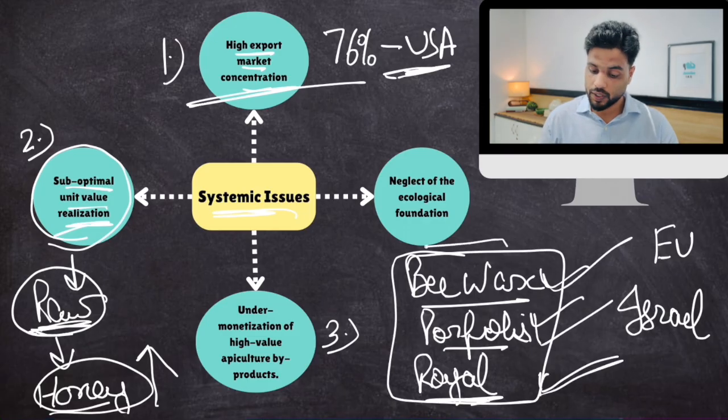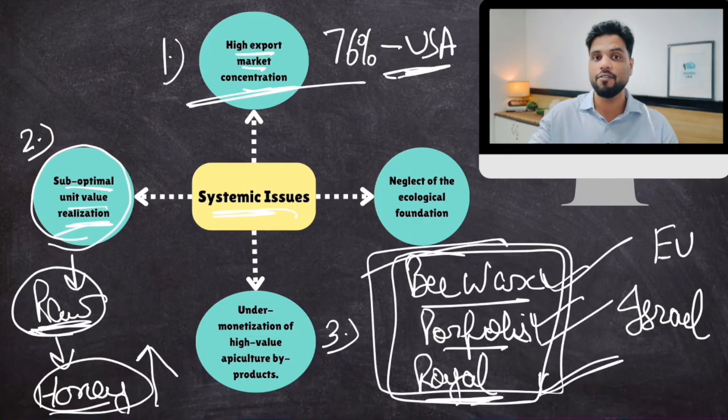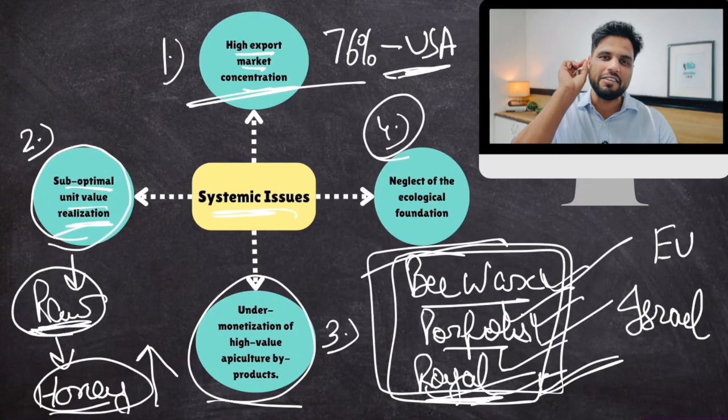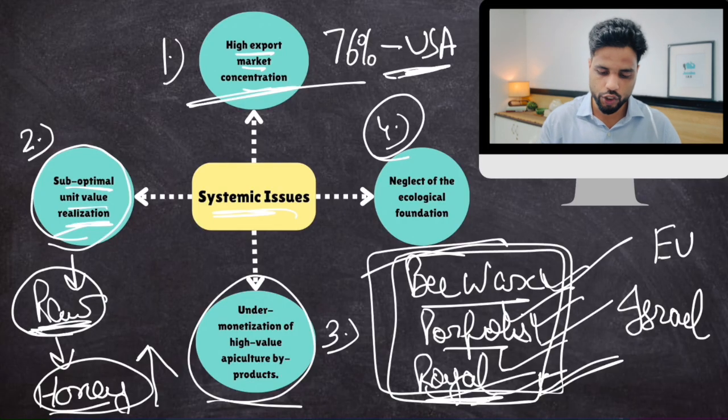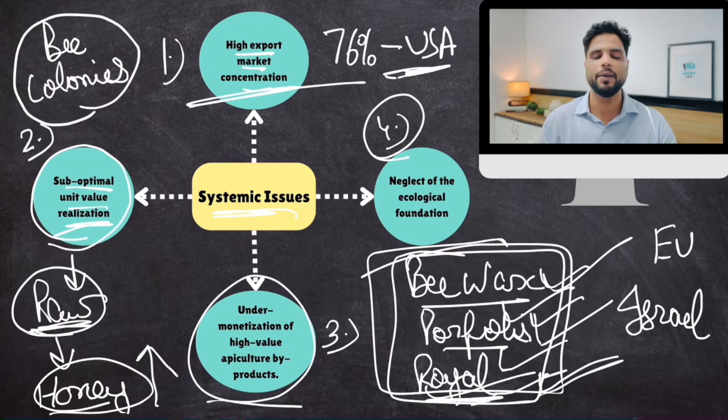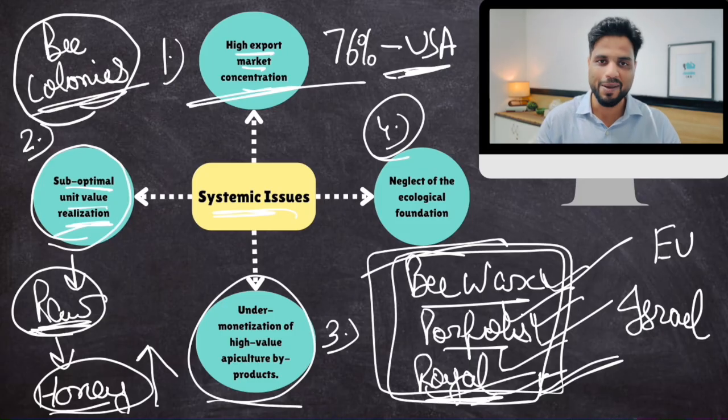This is wrong because these are also saleable in the market. Our farmers or our bee producers can earn a lot of money through these byproducts also. We are not capitalizing on this. And then fourth is, what we do not realize is that the biggest contributing factor in honey production is these bee colonies. The output is dependent on the performance of bees. These are unpaid laborers in honey production, the bees.